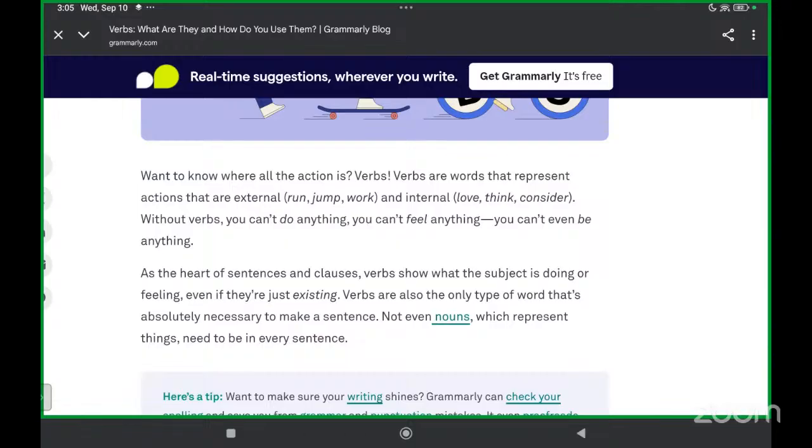As the heart of sentences and clauses, verbs show what the subject is doing or feeling, even if they are just existing. Okay? Verbs are also the only type of word that's absolutely necessary to make a sentence. Not even nouns need to be in every sentence.